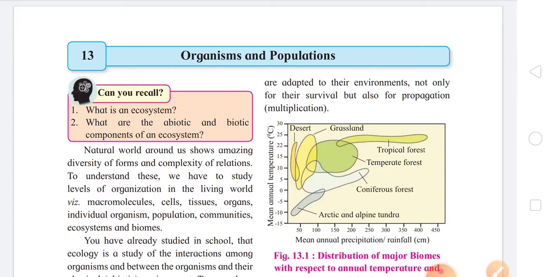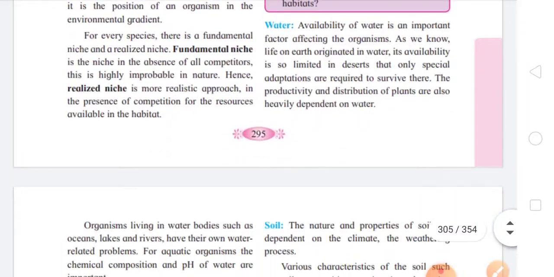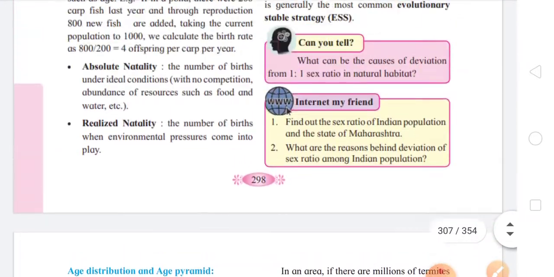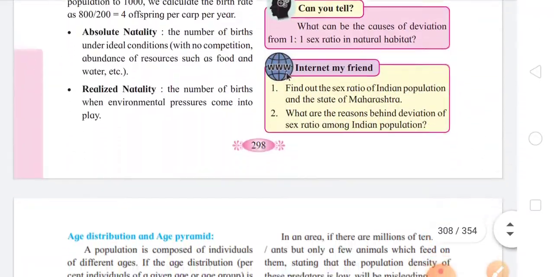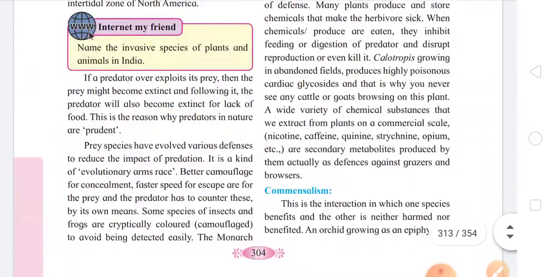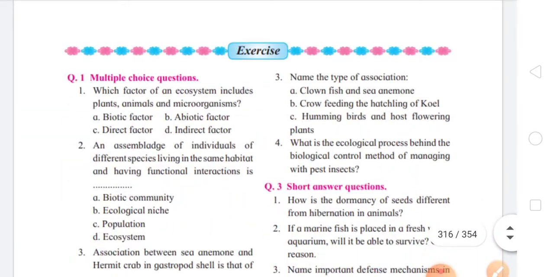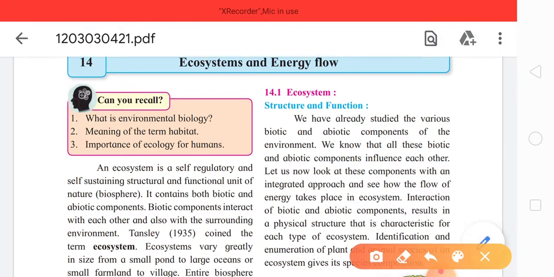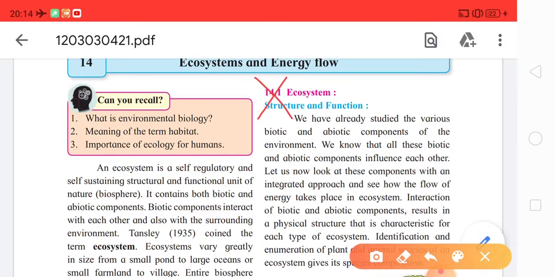Please come to page number 308. Take out page number 308. On page number 308, that is the 14th chapter, ecosystems and energy flow, the first subtopic, that is 14.1 ecosystem, this complete part is deleted and it is considered to be non-evaluative.